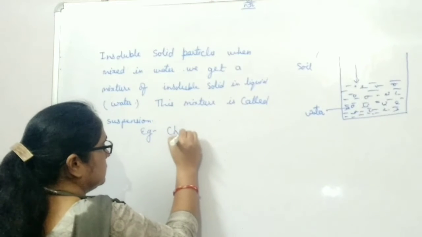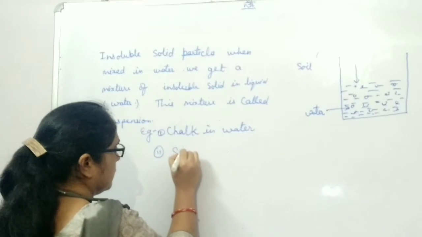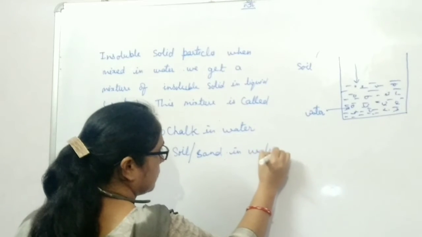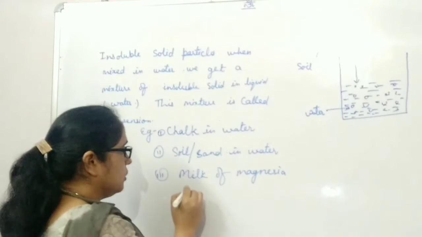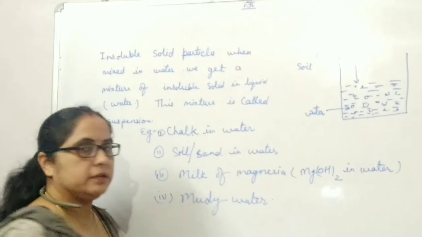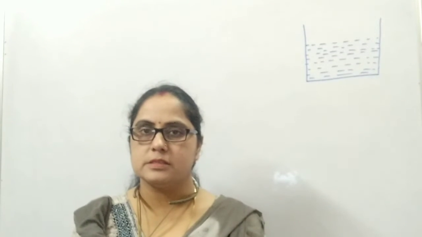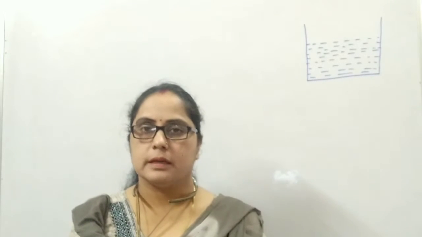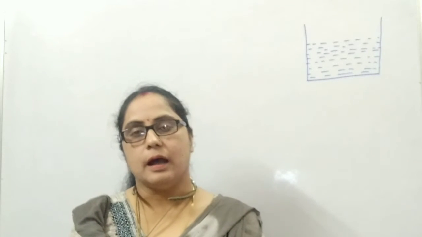Example is chalk in water mixture, soil or sand in water, milk of magnesia. Muddy water is also an example of suspension. Suspension is a heterogeneous mixture. The solid insoluble particles spread throughout in a liquid without dissolving in it. It means in suspension, the solid particles and the liquid are unstable.